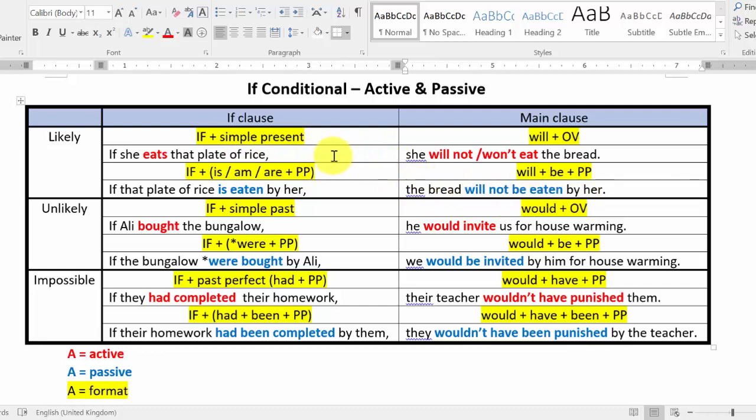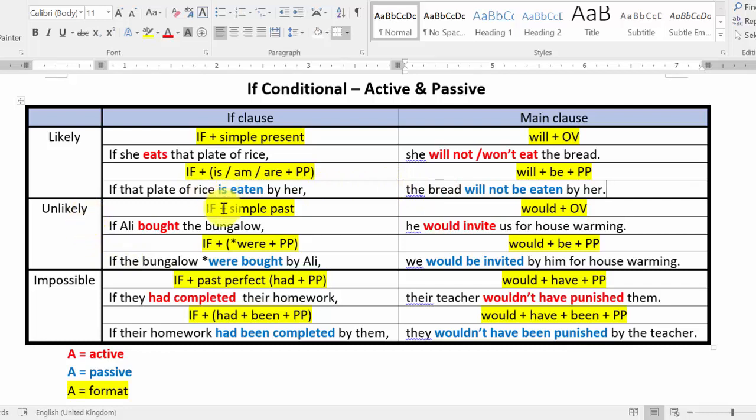So your sentence, since you have two clauses, one clause can be active, another clause can be passive. So you need to focus on the clause that you need to fill in the blanks. You need to take note of this. Be careful.